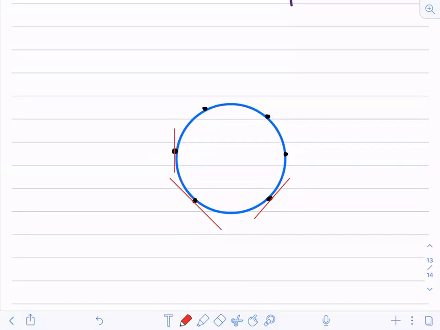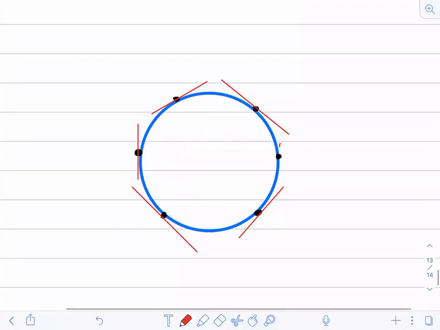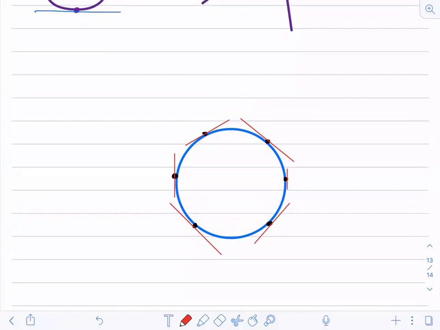See here, it is not passing through multiple points. It's only passing through a single point. I'm not drawing a line like this. I have to draw a line like this. This is a tangent. It should be a straight line passing through a single point. So this is how we draw a tangent.